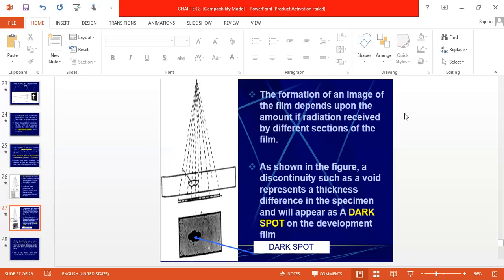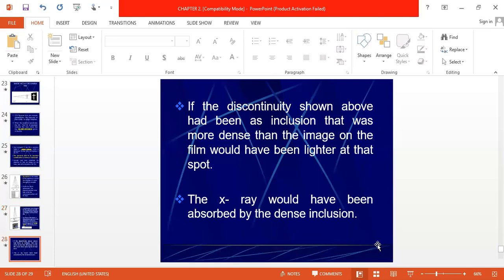The formation of an image on film depends upon the amount of radiation received by the different sections of the film. Now see, this is one section and this is another section. This one section has uniform density, and in this other section, this is your defect, so different densities. As shown in the figure, discontinuities would represent thickness differences in the specimen and will appear as a dark spot on the developed film. Now, if the discontinuity shown above had been an inclusion that is more dense, then the image on the film would have been lighter at that spot.